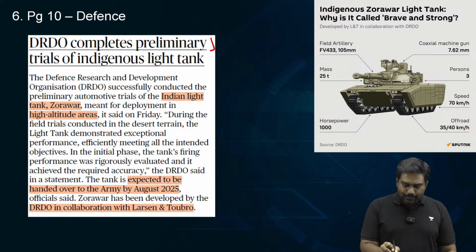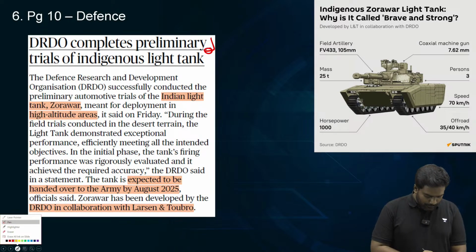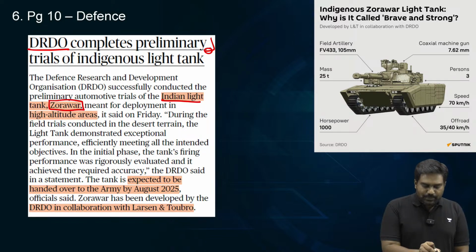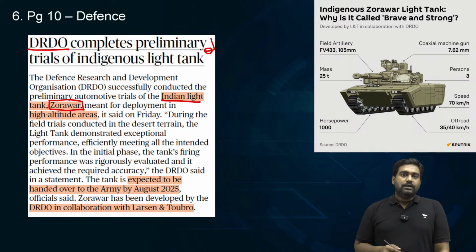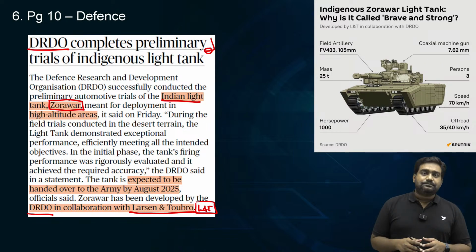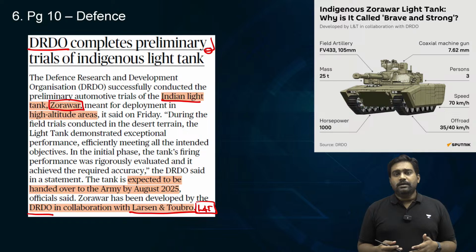Next, on the same page, we have an article related to a light battle tank called Zorawar, which is being developed by DRDO in collaboration with Larsen and Toubro. So it's a public-private collaboration in the defense sector, and together they are producing a key artillery equipment for the Indian Army.